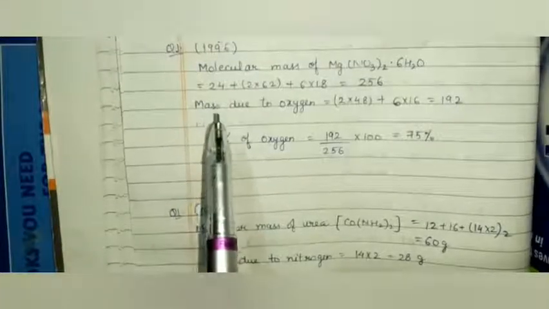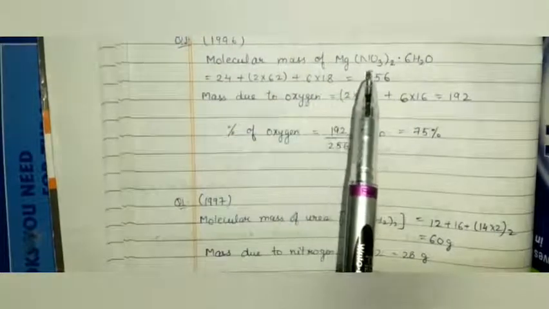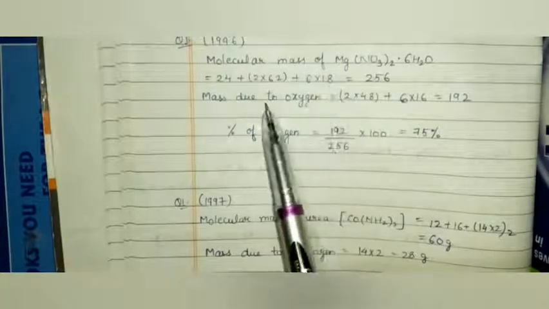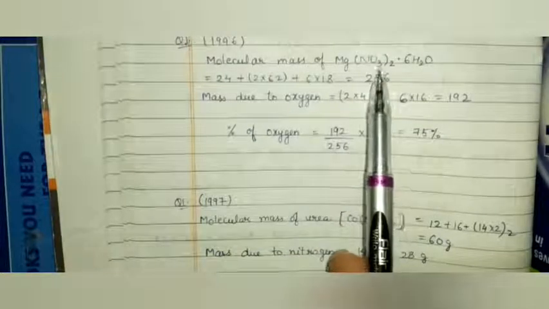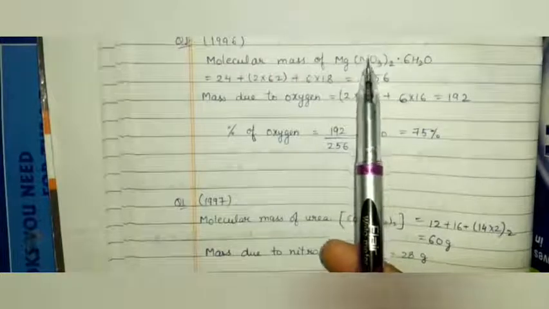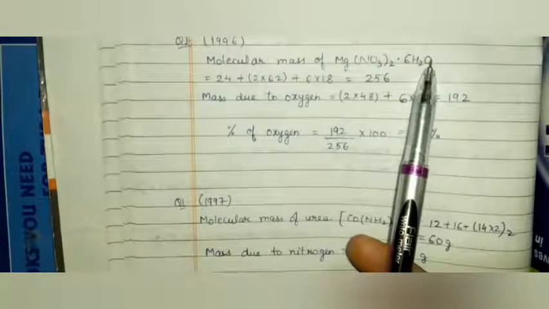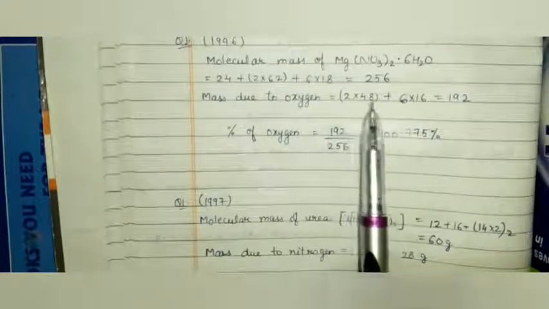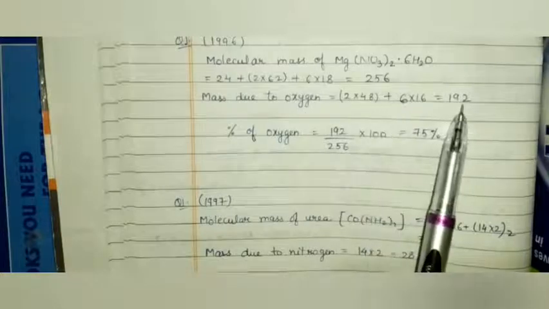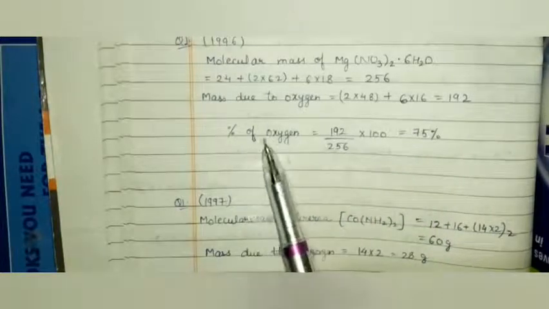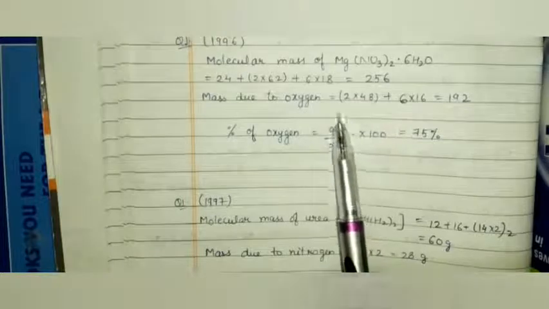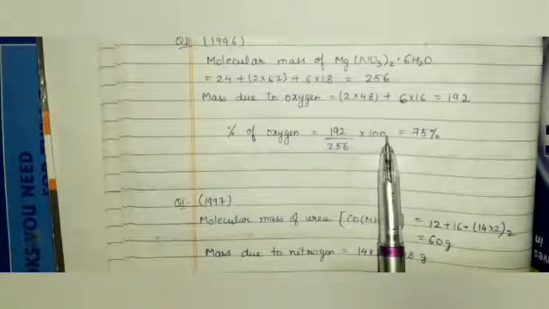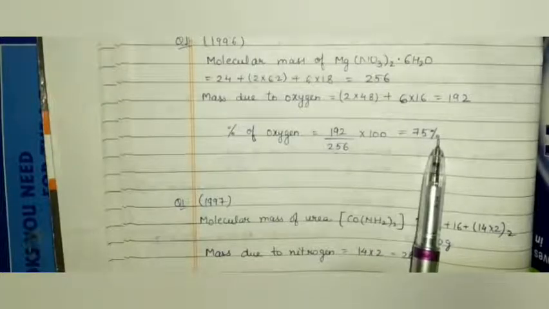So solution: molecular mass of Mg(NO3)2·6H2O equals 256, and for mass due to oxygen, we have 6 atoms here and 6 here. So the total mass of oxygen equals 192. Percentage of oxygen equals mass of oxygen upon gram molecular weight of compound into 100, which equals 75%.